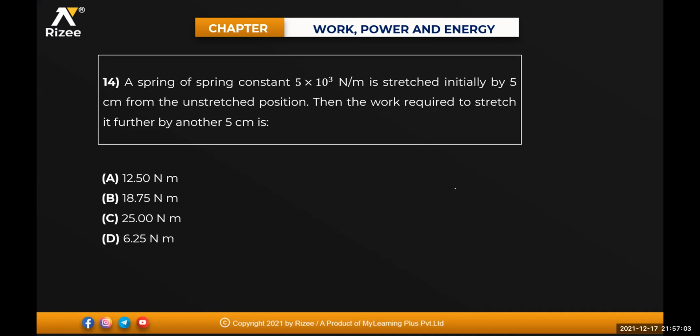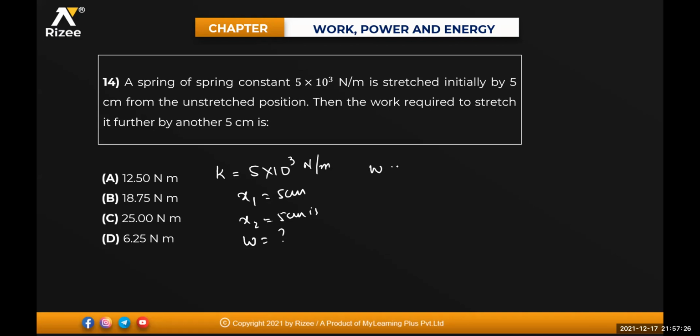Next one. A spring of spring constant K, K value is 5 into 10 to the power of 3 Newton per meter, is stretched initially by x1 equal to 5 centimeter. Then the work required to stretch it further by x2 equal to 5 centimeter. Work done will be equal to how much?